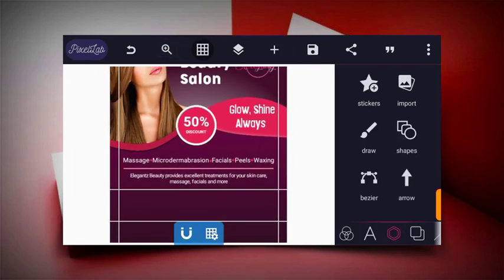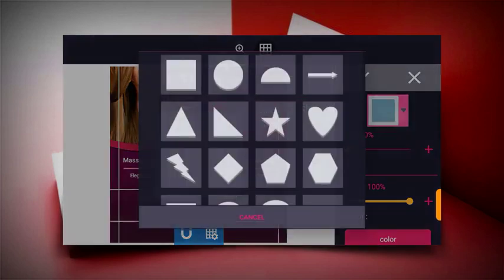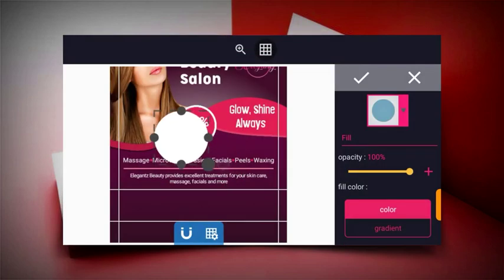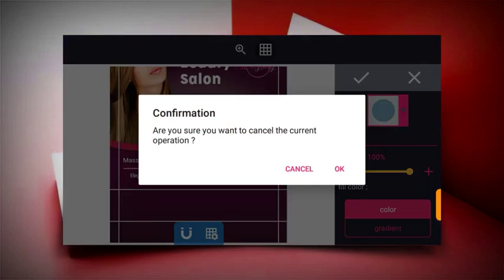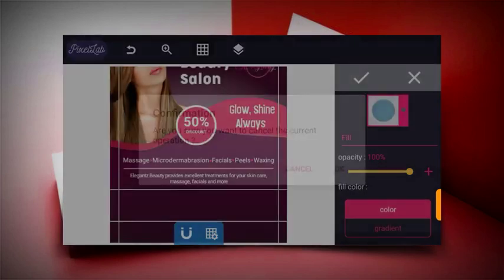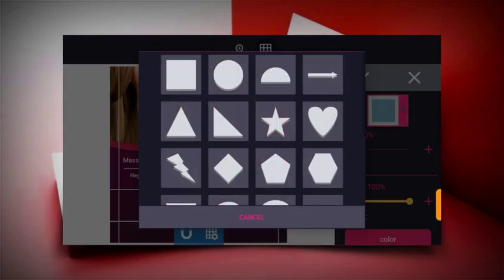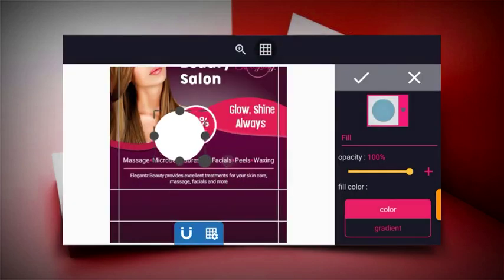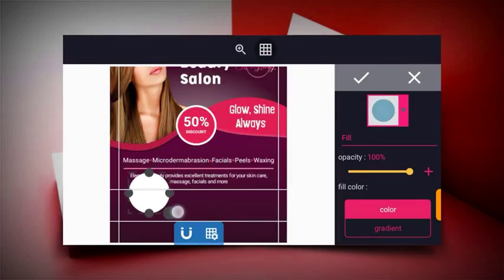Now let's click on shape and then bring out our circle shape. Let's delete this. Click on shapes, then circle shape, then place it here.